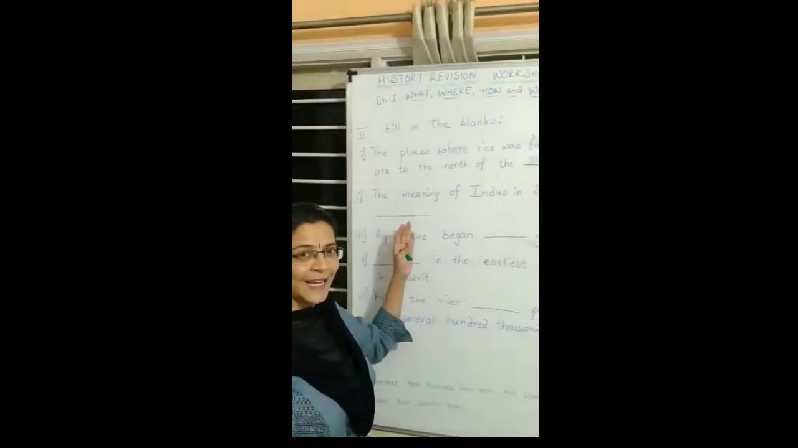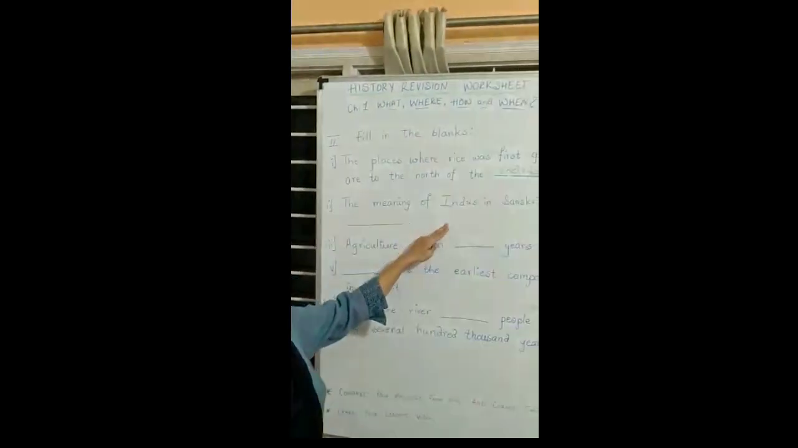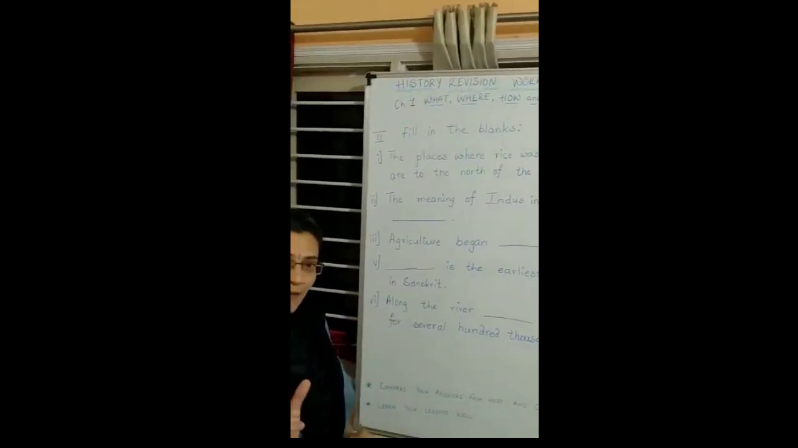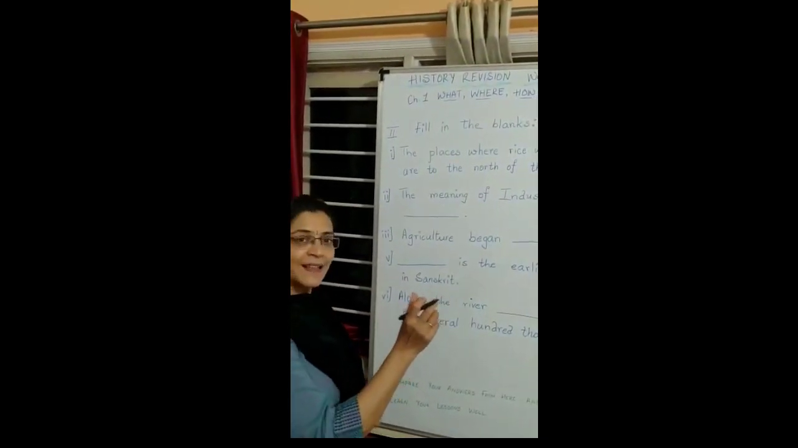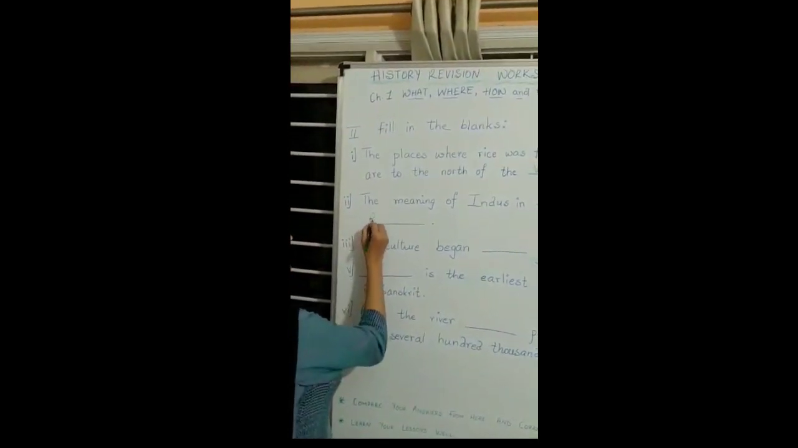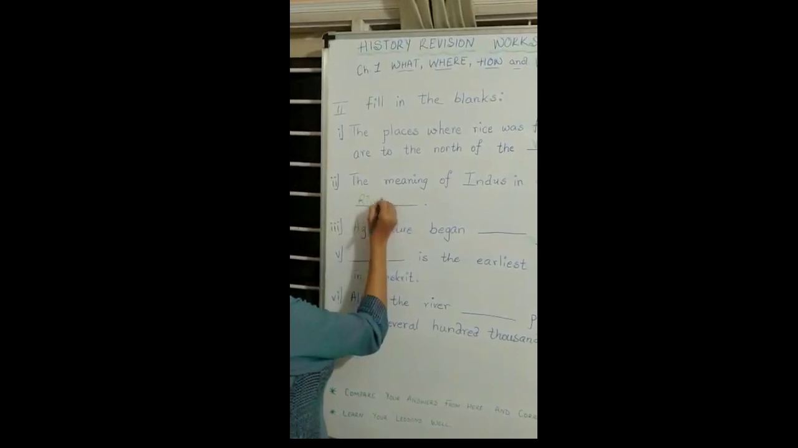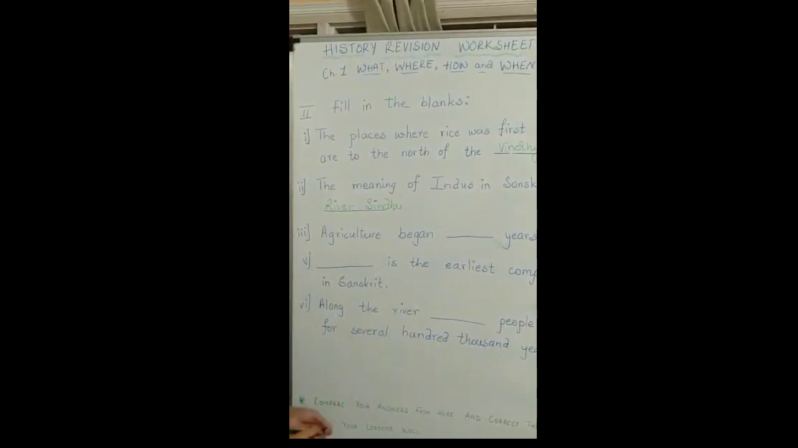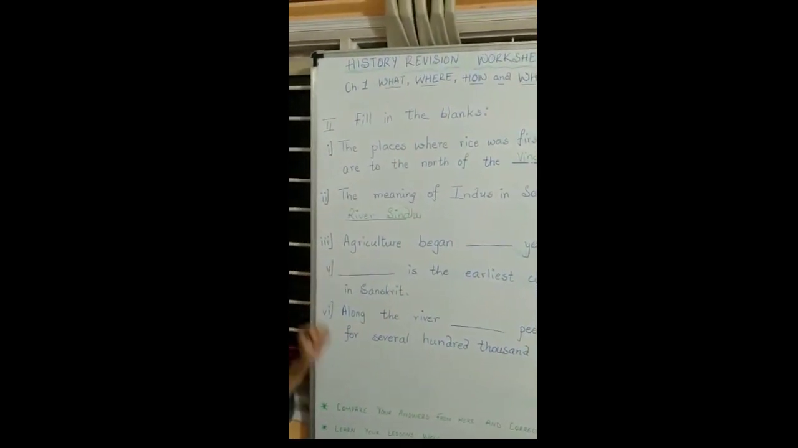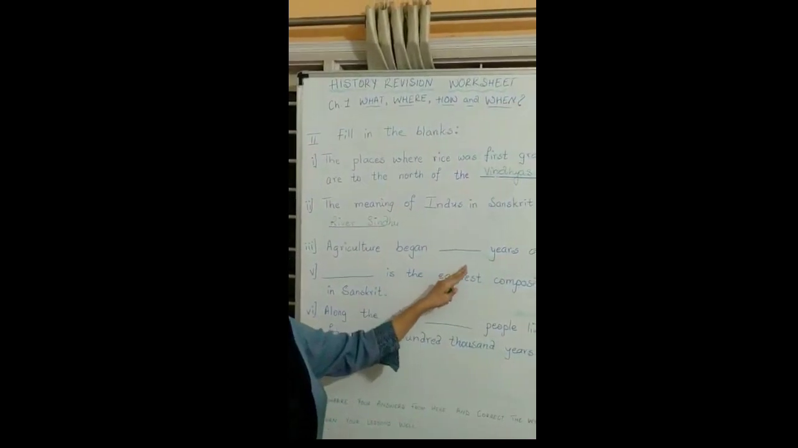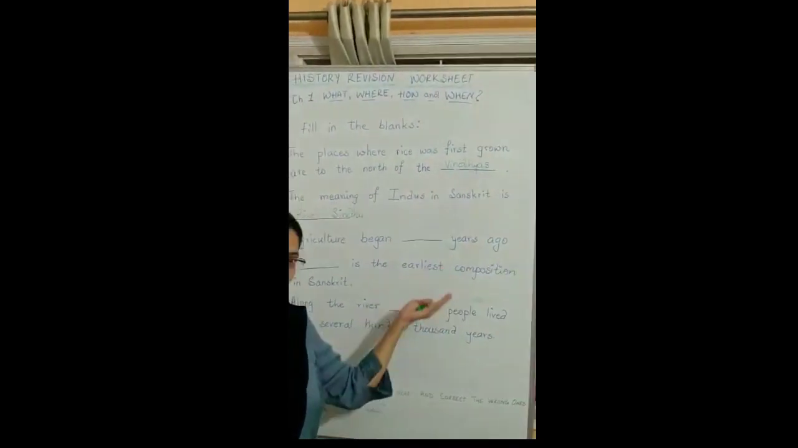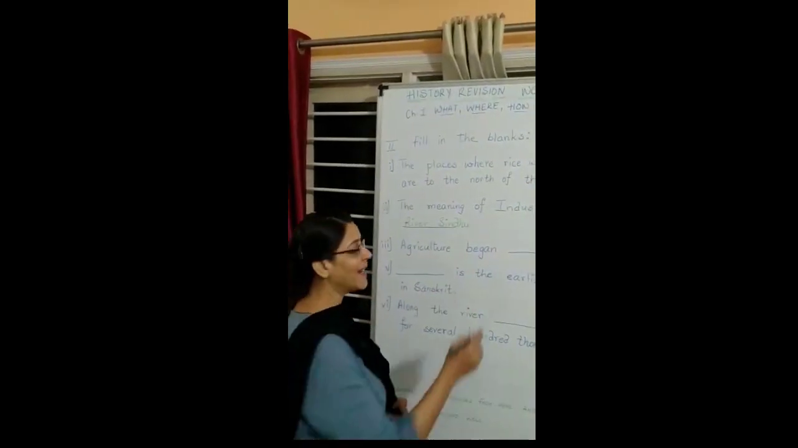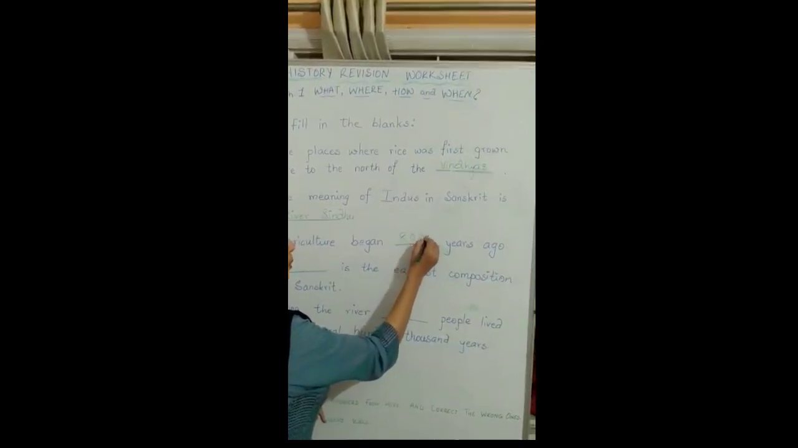Right. Now the second fill in the blank. The meaning of Indus in Sanskrit is river dash. Okay. From which this Indus got its name. So it is river Sindhu. Alright. Now the third fill in the blank. Agriculture began dash years ago. We just discussed it during true and false. Agriculture began 8,000 years ago. Alright.